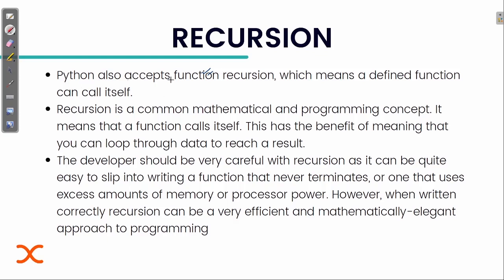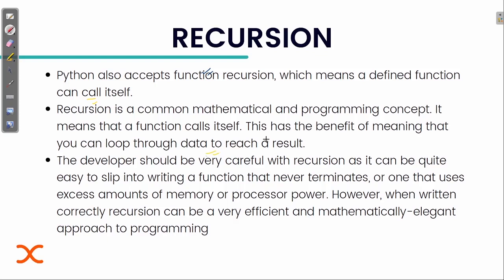Python also accepts function recursion, which means a defined function can call itself. Recursion is a common mathematical and programming concept. It means that a function calls itself. This has the benefit that you can loop through the data to reach a result.